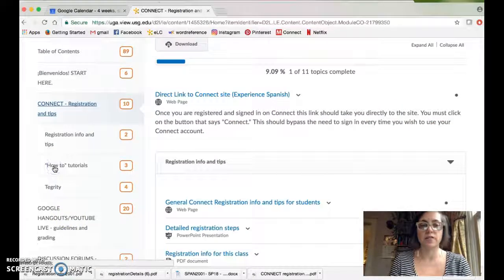You'll click on your Connect folder. Connect is the online platform that we'll be using. It's where you'll access both your homework assignments and your digital textbook. So you want to get started on that as soon as possible.